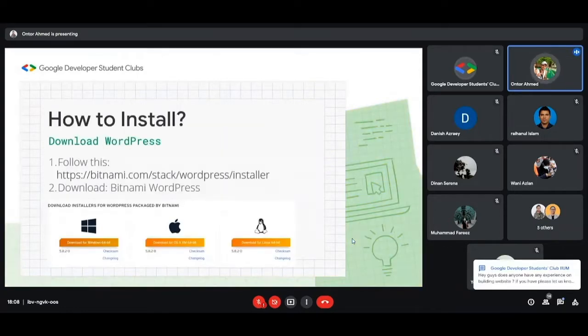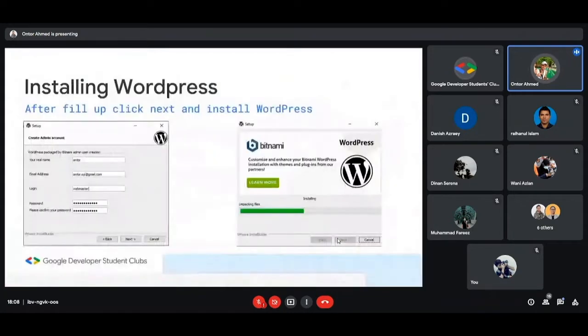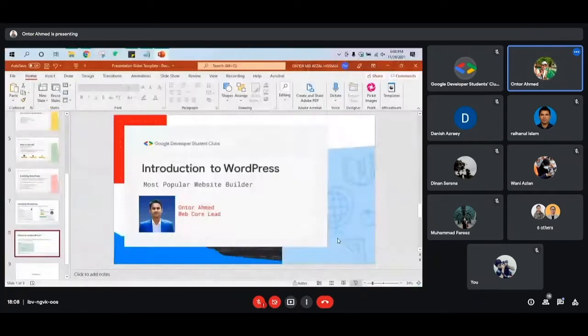As for how to install WordPress, I think we can skip it. I already showed you how to install WordPress. You can simply follow the link I provided in the slides, download it, and install WordPress on your PC. I hope all of you have already downloaded and installed WordPress on your PC.